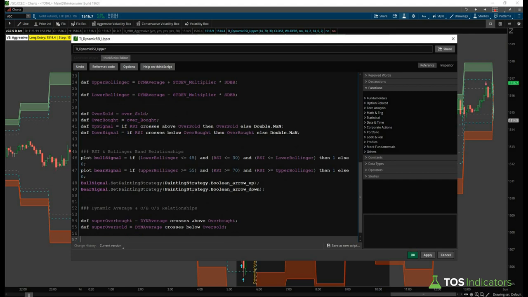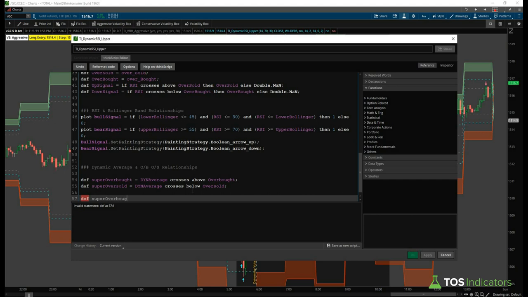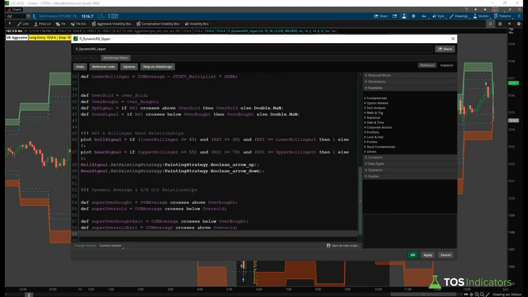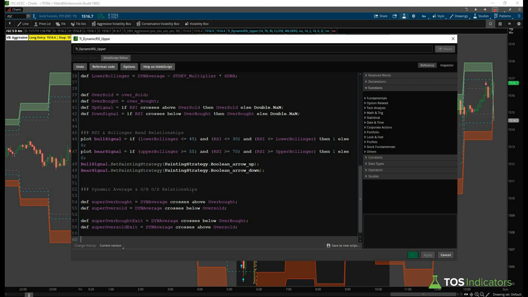But we also talked about how it might be equally useful to take a look at the exits. And so we'll create new variable names. We'll say def super overbought exit, and we'll say that this is equal to dyn average, and it's just a reverse, right? It crosses below overbought. And now we'll say def super oversold exit, dyn average crosses above oversold. And now we have both our entries and our exits, and we'd like to plot this.